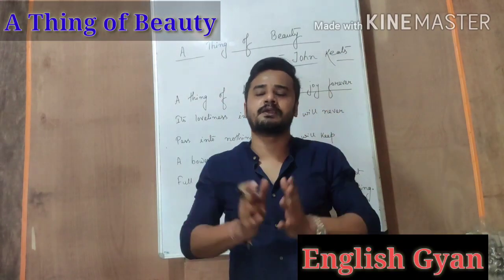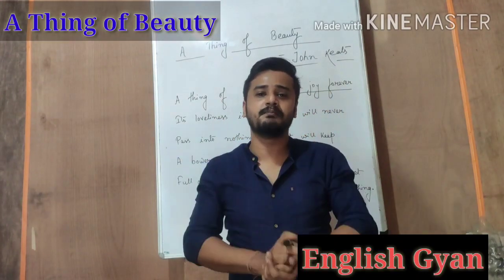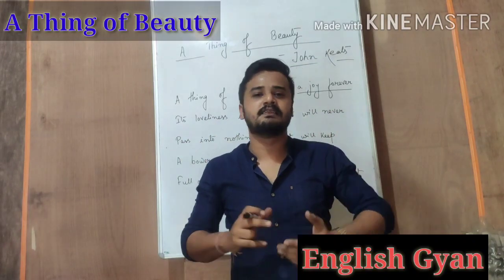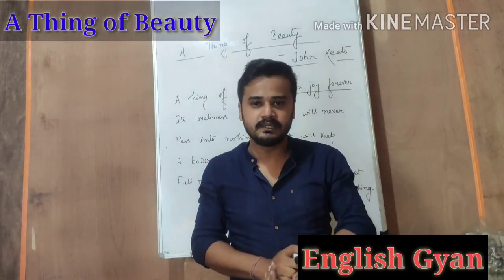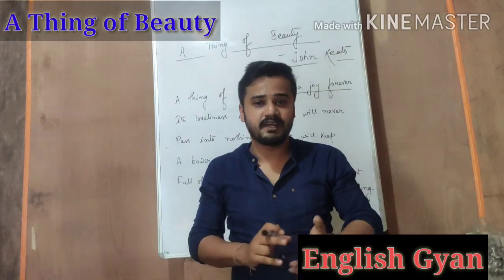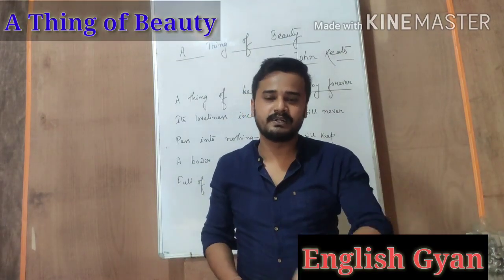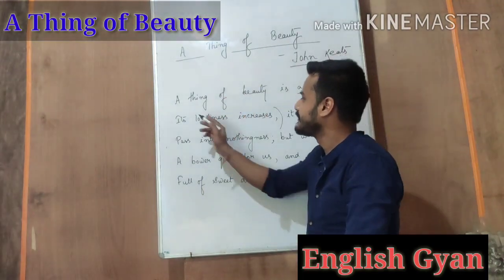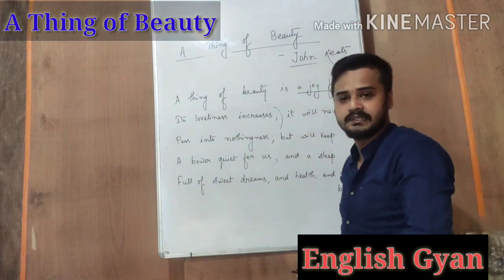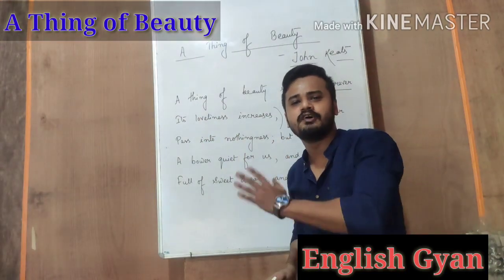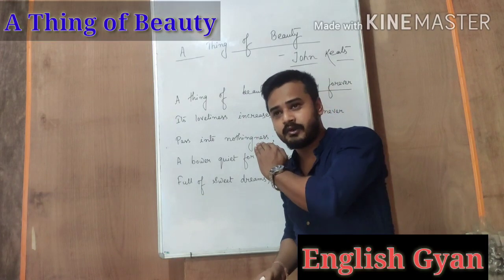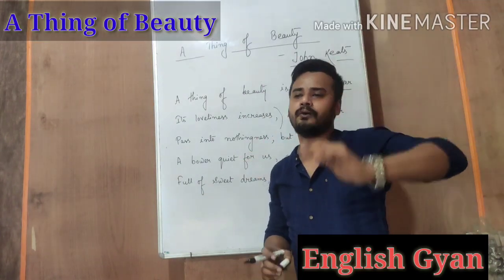But the nature, the Mother Earth, the things that are beautifully present in this nature, the joy that we derive from those things will never decrease. In fact, it will keep on increasing. That's what he says in the next lines also. A thing of beauty is a joy forever, means a beautiful thing will provide you joy forever. It will provide you joy for your whole life.